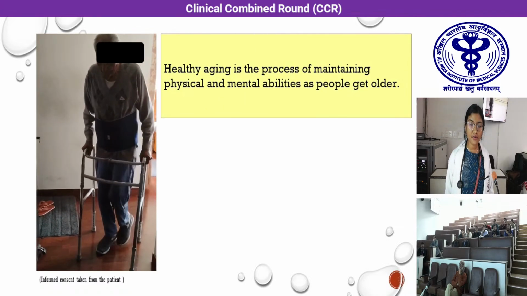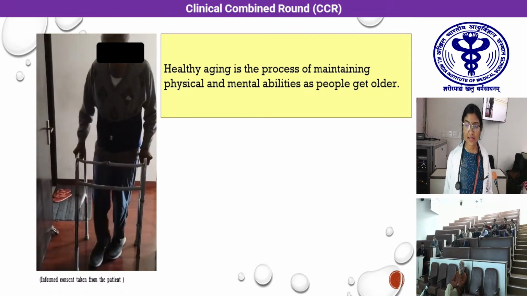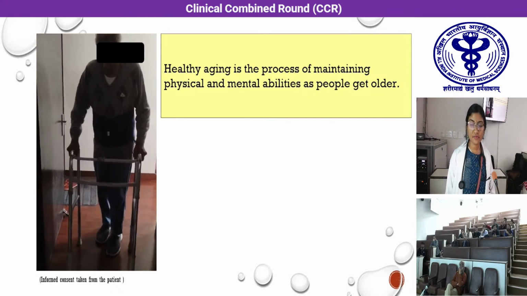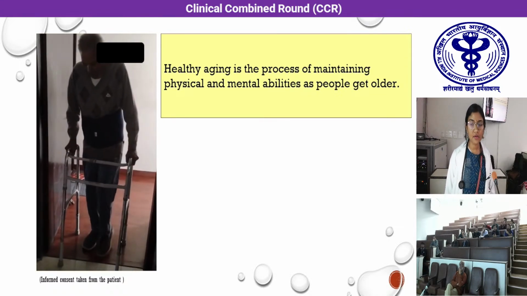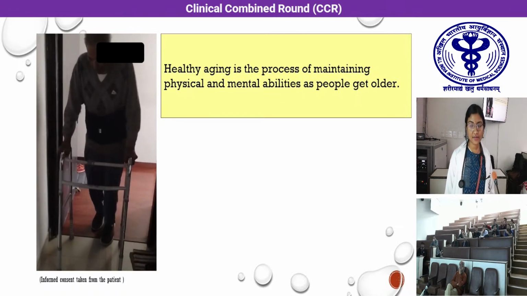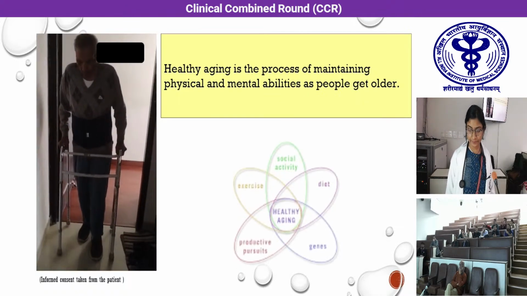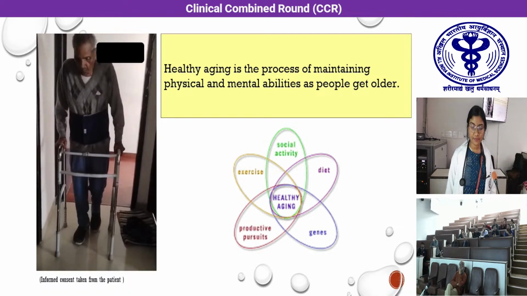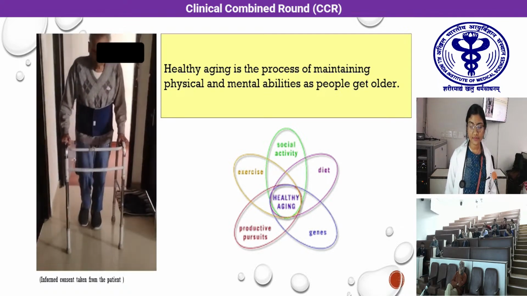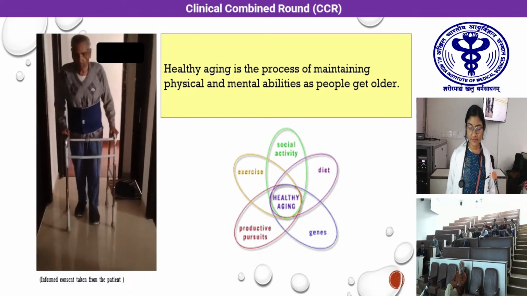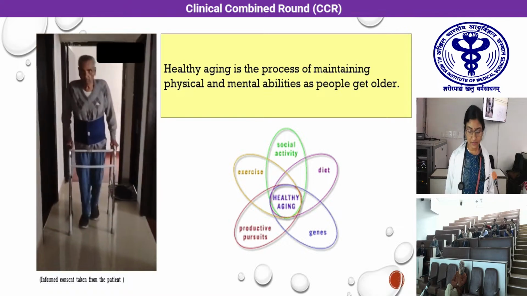This brings the important concept of healthy aging to mind. So healthy aging is what we define as the process of maintaining the physical and mental abilities of an older person despite their aging process. Like we see, healthy aging is dependent on maintaining the physical abilities, the social ability, healthy nutritious diet, the underlying genetics, and being productive.